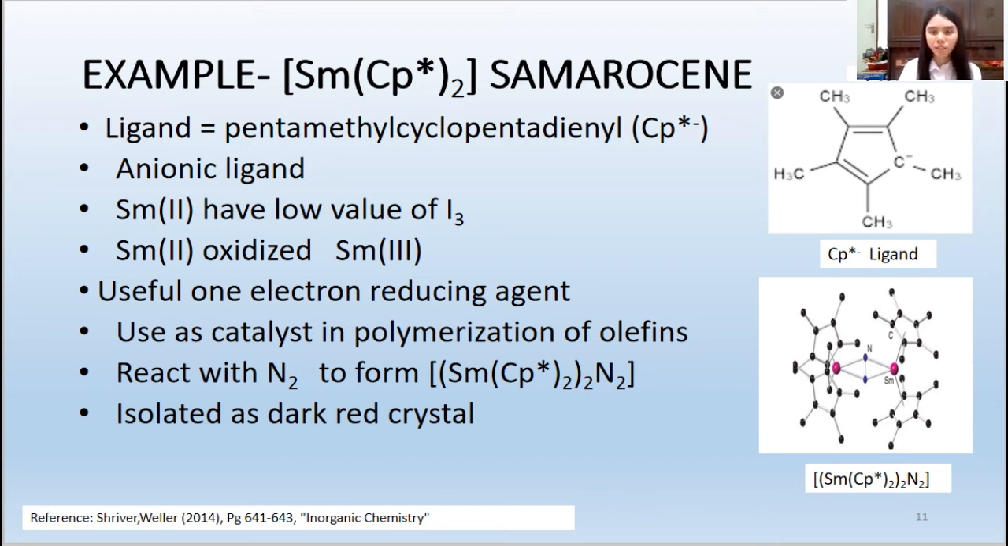As it is a redox reaction, when it is oxidized from +2 to +3 oxidation state, it will in turn reduce another compound by 1 electron. Therefore, we can say that this metallocene is a very strong reducing agent. Because of this ability, it is widely used as a catalyst in the polymerization of olefins. The picture on the right shows a complex formed from a reaction of samarocene with dinitrogen. The dinitrogen here acts as a bridging ligand that bridges two samarocene compounds together. In the lab, it can be isolated as a dark red crystal.